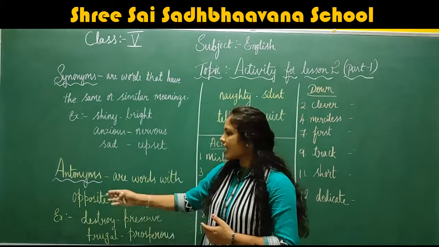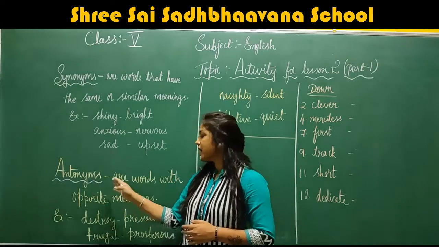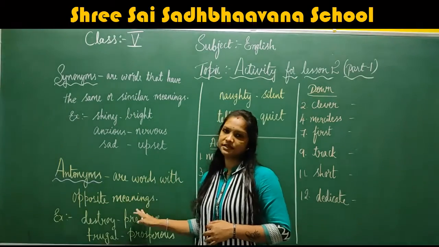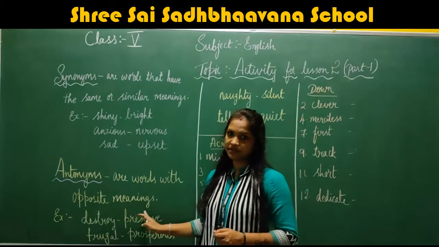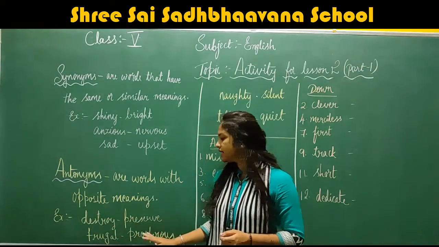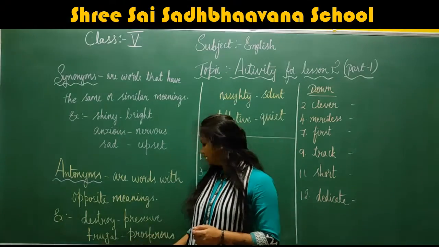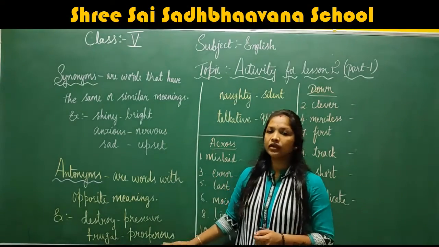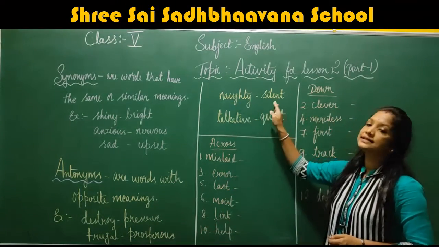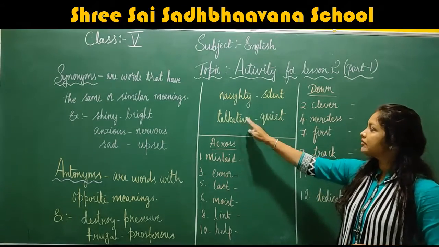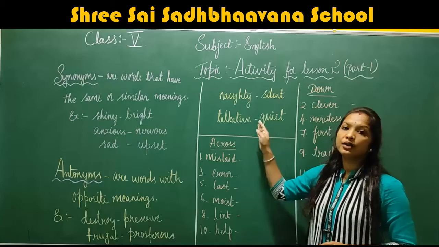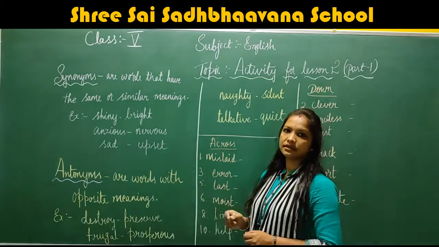Now next is antonyms. Antonyms are words with opposite meanings. For example, destroy, preserve; frugal, prosperous. Okay. Now, naughty, silent; talkative, quiet. So the words having the opposite meanings are known as antonyms.